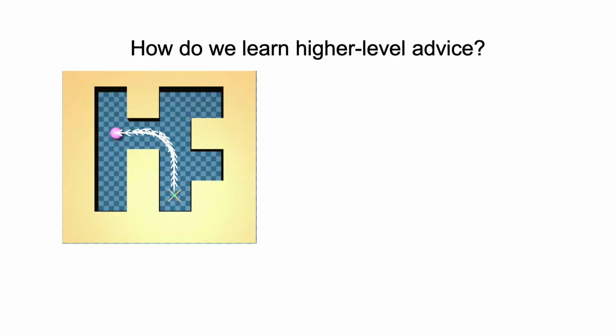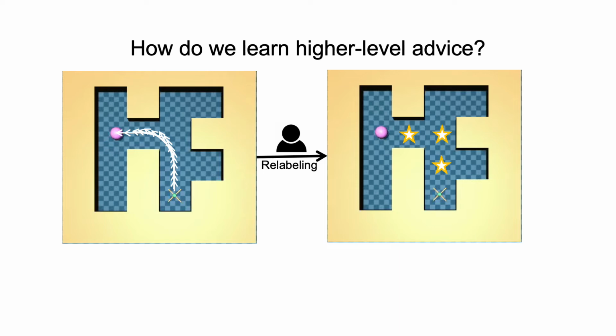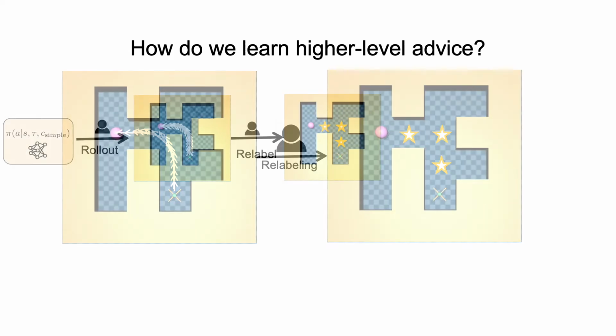We're still missing one piece of the puzzle. At the moment, a human needs to provide advice for every time step which goes into our buffer, and this can be inefficient. Instead, we'd like to learn to use higher-level advice. We do this through advice relabeling. To do this, we roll out the low-level advice conditional policy to generate successful trajectories. Later, the human relabels each trajectory with a different type of higher-level advice, in this case, waypoint.